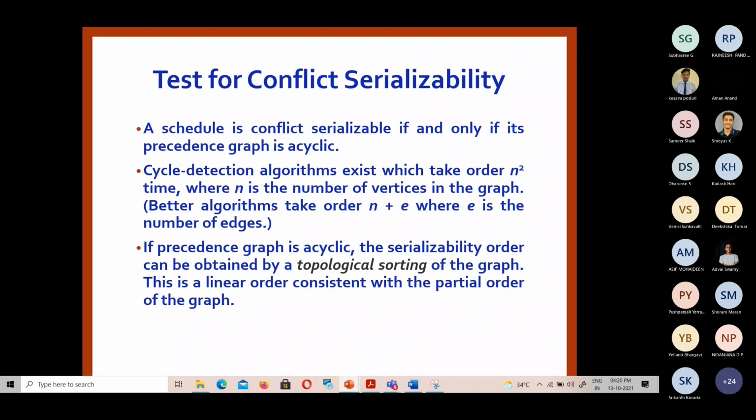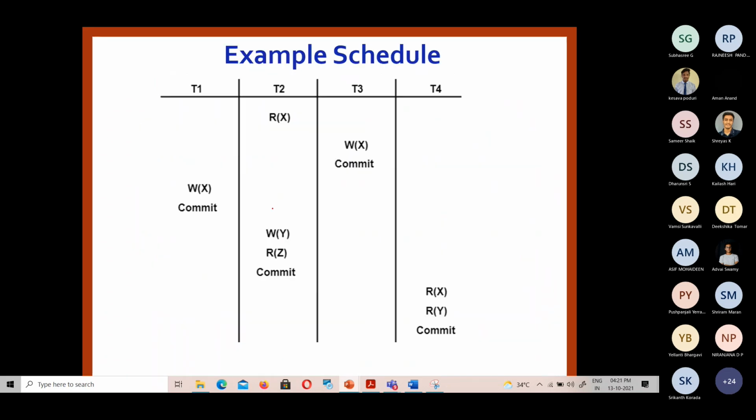Cycle detection algorithms can be used for checking whether there is a cycle in the graph or not. If there is one, then we can easily say that it is not a conflict serializable schedule. Consider this example schedule. How many dependencies, that is, how many conflicts are there between those transactions?